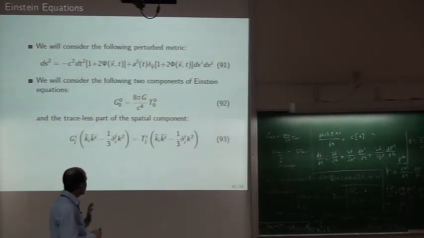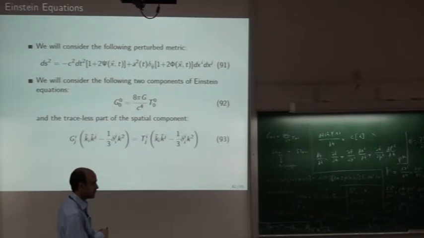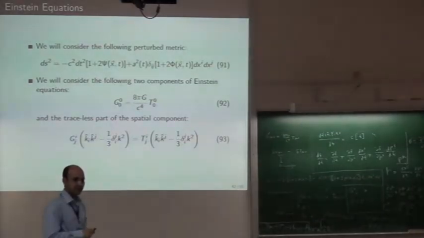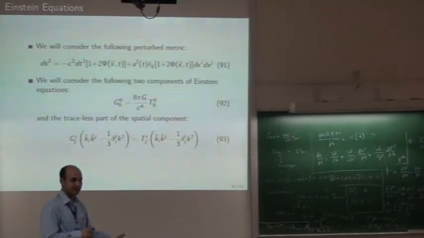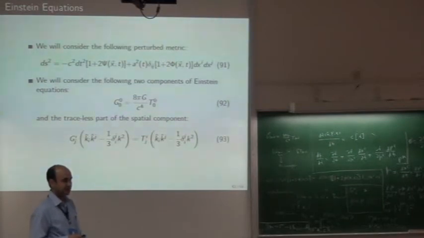One thing is that it's a long and tiring exercise. If I give you this metric and ask you to compute delta G00, it may fill maybe 10 or 20 pages, and you may still not get the correct result, not because it's conceptually hard, but because it's a lengthy calculation. Every component has to come out correct. So I'm not doing that.